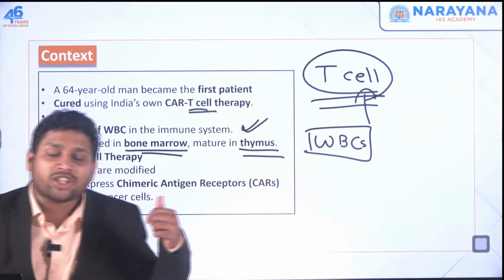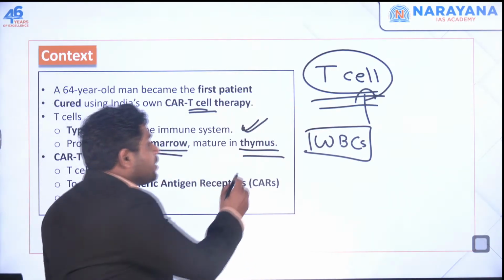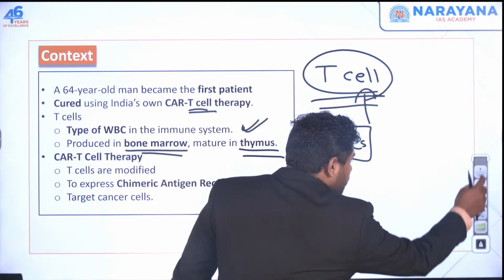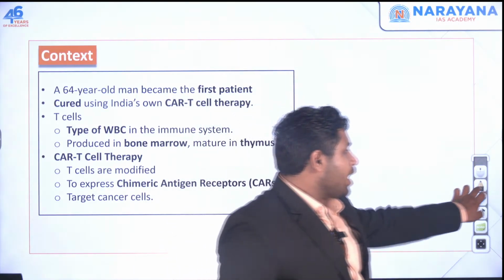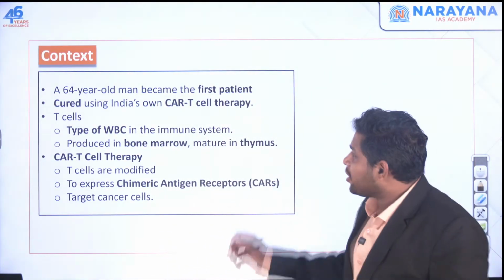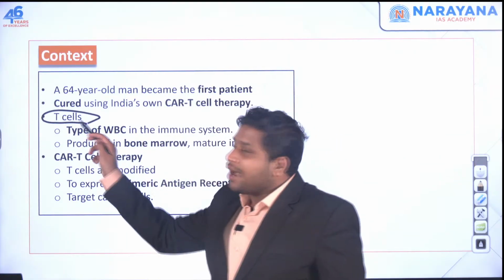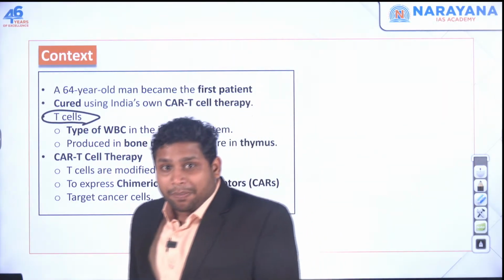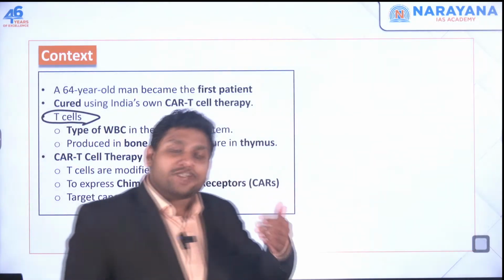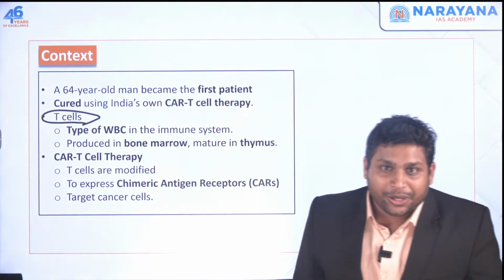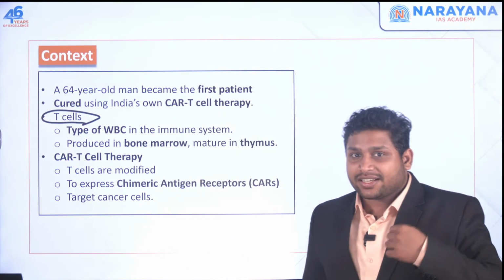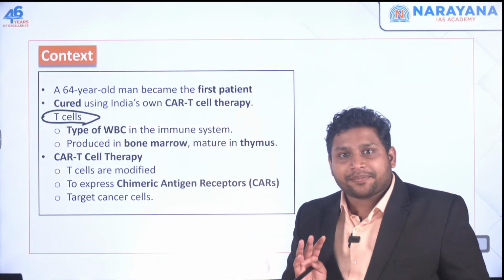That's the reason it has got the name T cell: T for thymus. So in simple terms, this T cell is your army in your body, the part of your immune system which is going to attack any foreign particle getting into your body. If any virus comes, this T cell will attack it.